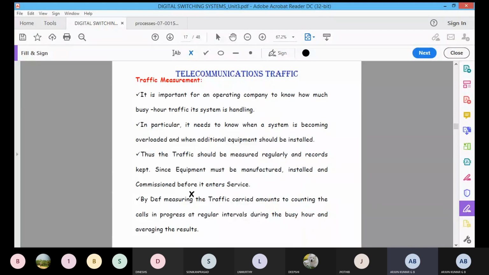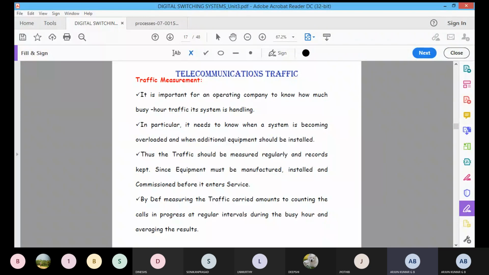You should expand the system, or additional components should be installed to take care of the busy hours. That's why, by using this traffic measurement, we can see the handling capacity of the local exchanges. If it is not capable, we should add more equipment to handle the particular traffic. And the traffic should be measured regularly and records kept.